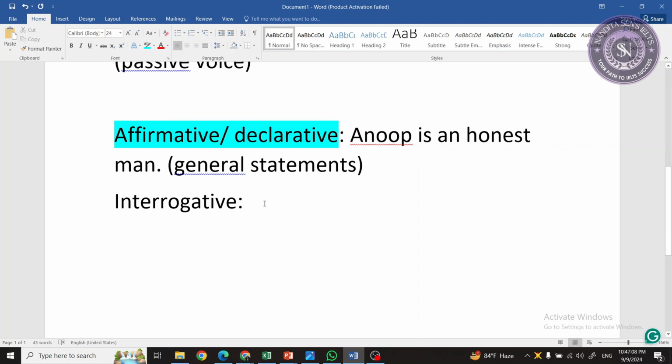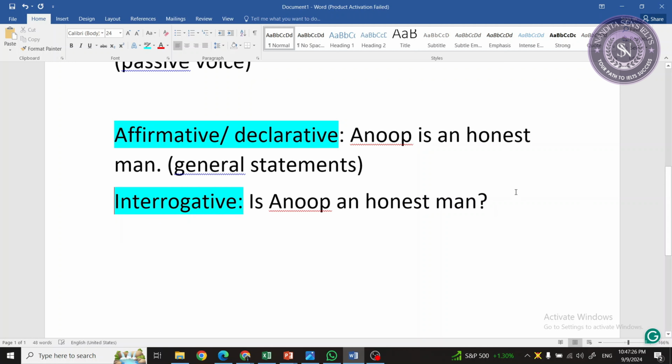And then interrogative. For instance, is Anup an honest man? Here I'm asking a question. Whenever we make a sentence with the purpose of receiving an answer, it's called an interrogative sentence. Next is imperative, where we make an order or request. For example, close the door. This is an order or command.